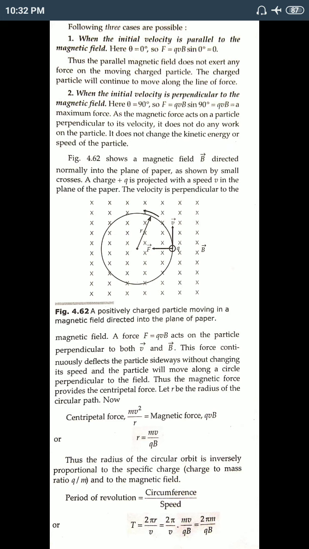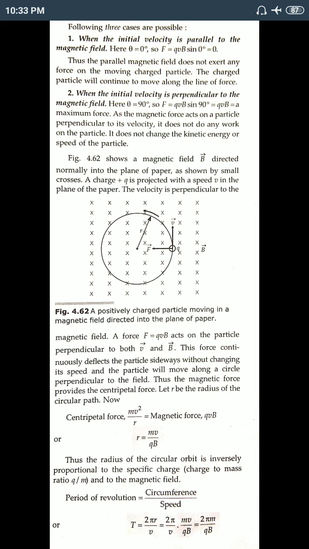So from here we can find the radius of the circular path, r equals mv by qB. This is a very, very important expression. Sometimes it will also come as a numerical. Okay, r equals mv by q into B. Thus the radius of the circular orbit is inversely proportional to the specific charge and to the magnetic field.